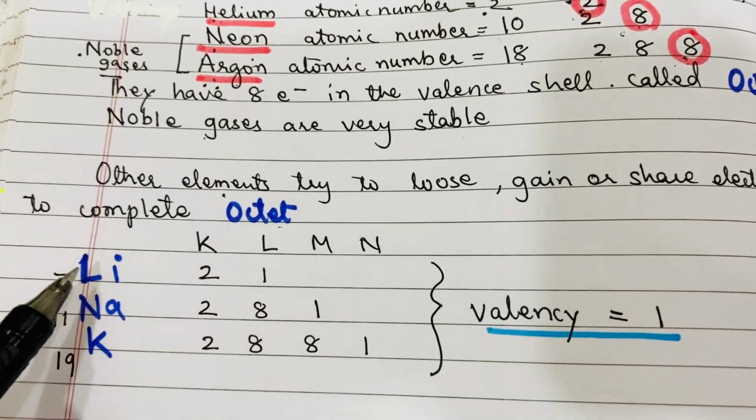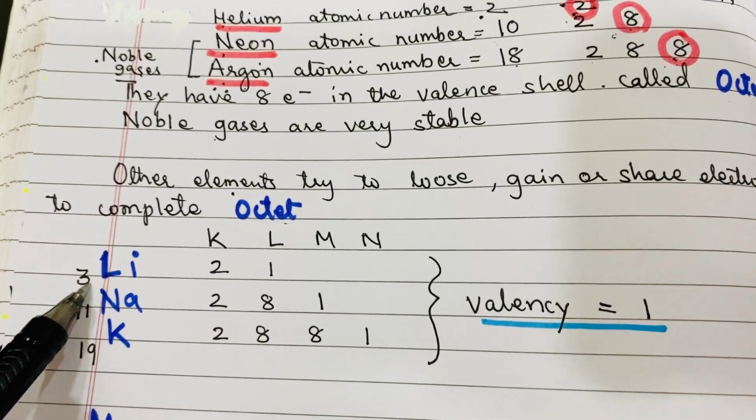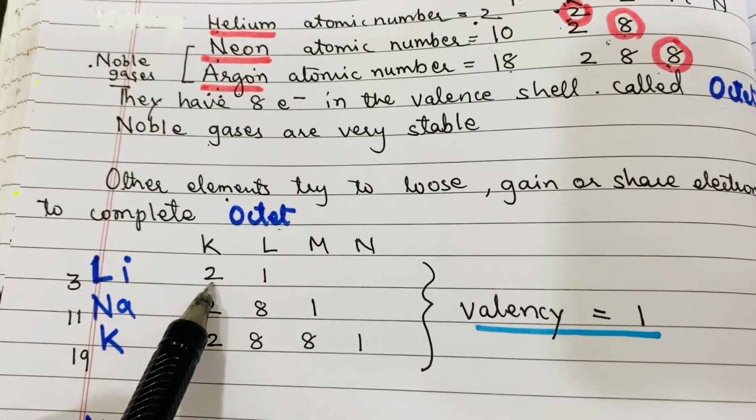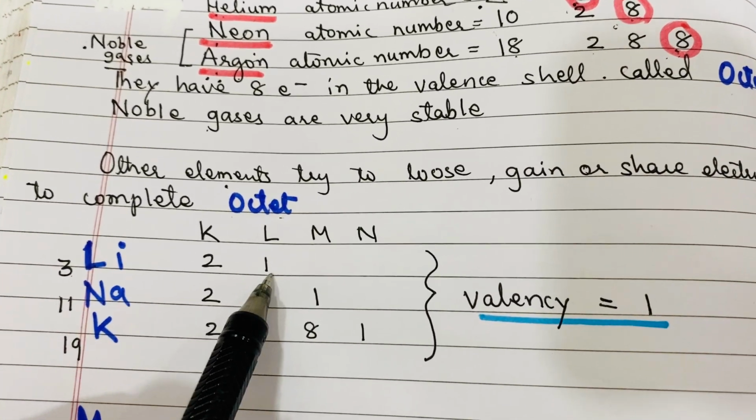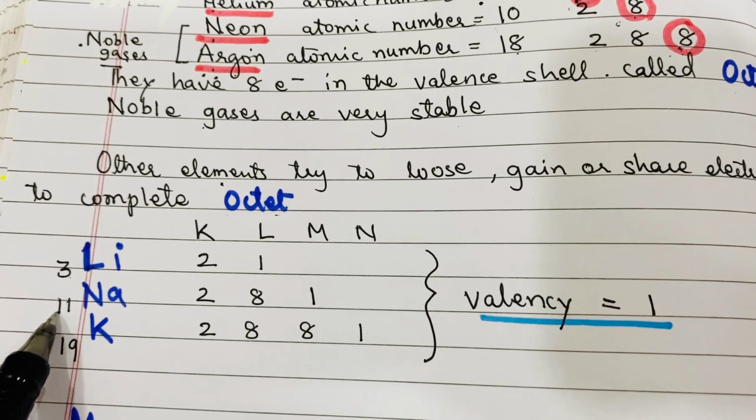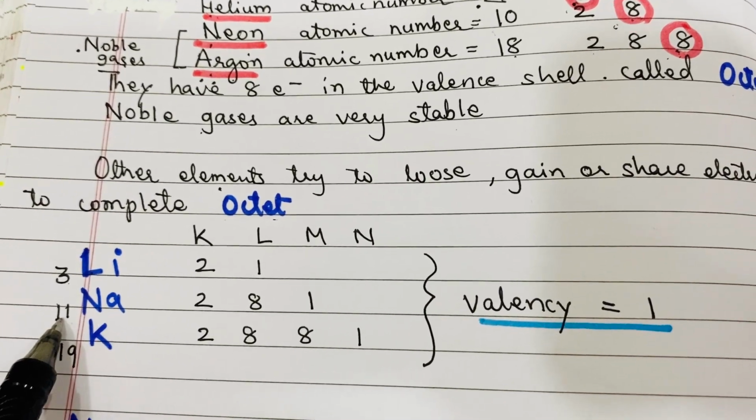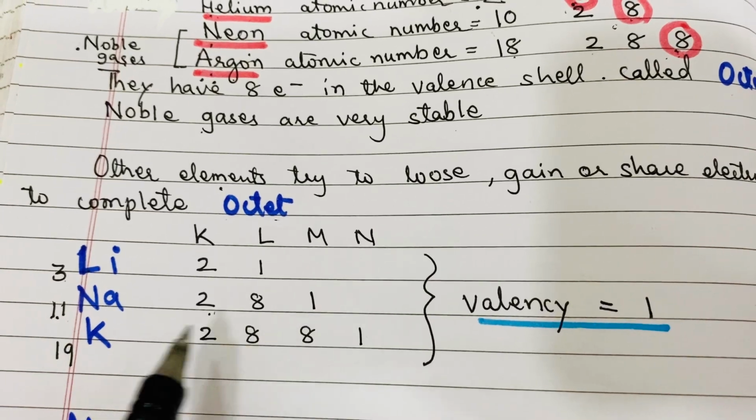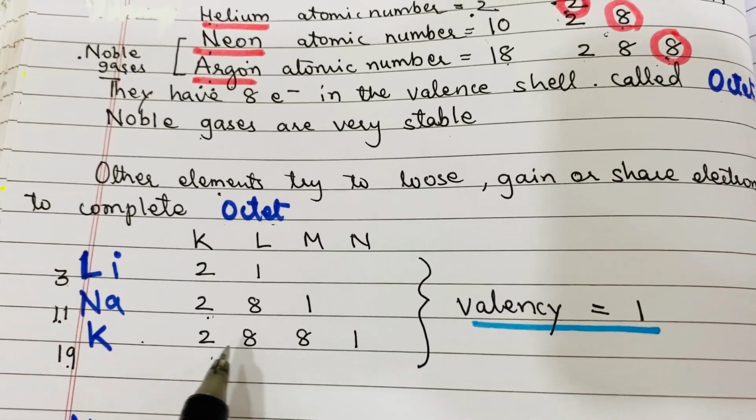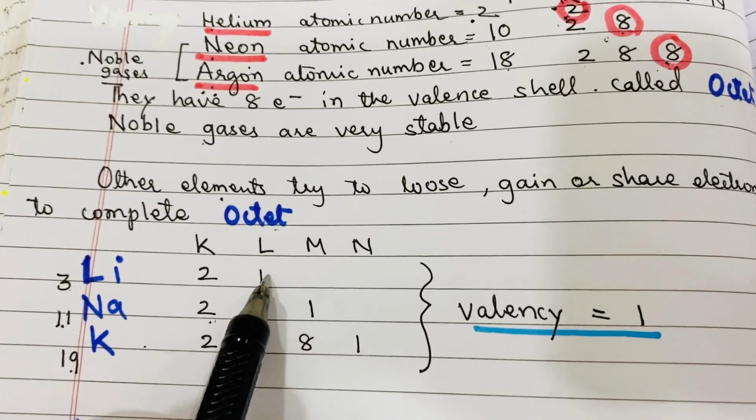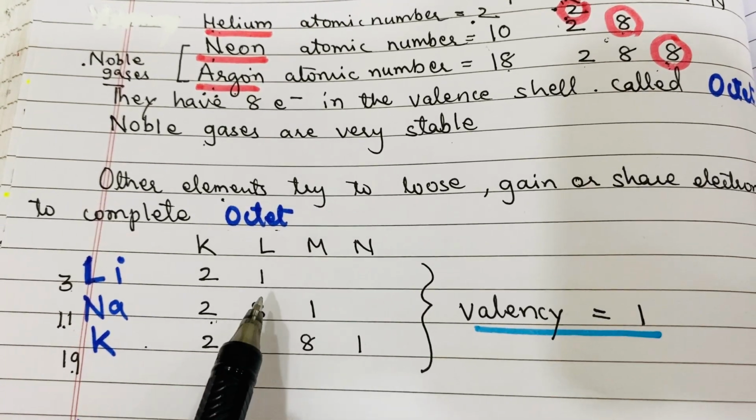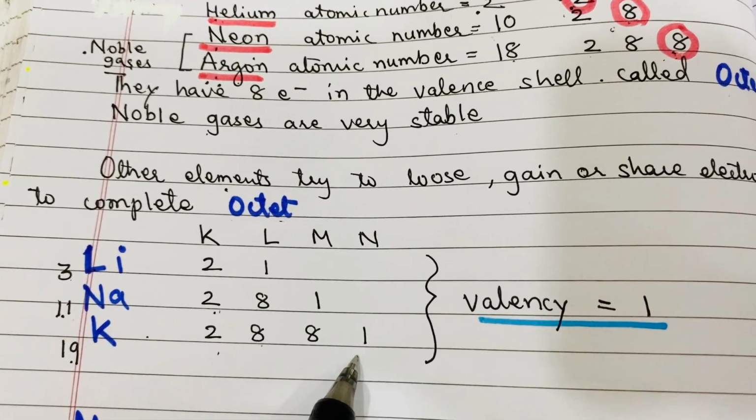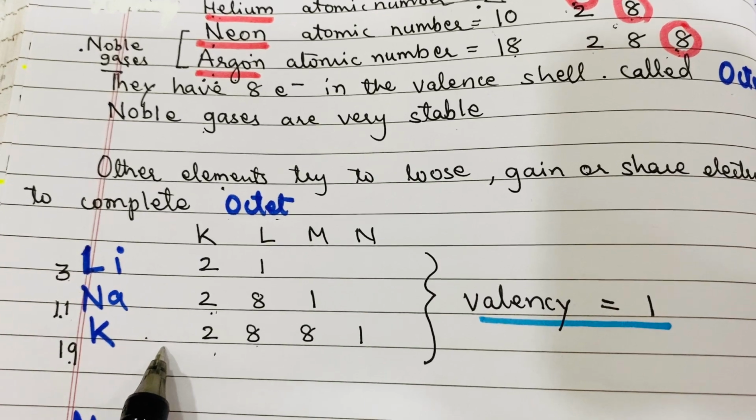For example, here I am showing you lithium. Its atomic number is 3. Electronic configuration 2, 1. Sodium, atomic number 11, is written on the left side. Electronic configuration 2, 8, 1. Potassium 19, 2, 8, 8, 1. So how many electrons are present in the outermost orbit? 1, 1, 1. So are these elements stable?